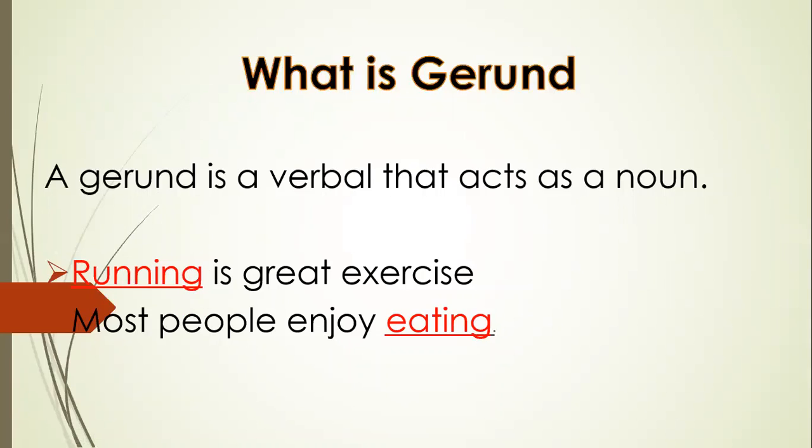A noun answers the question what. In the same way, a gerund also answers the question what. What is great exercise? Running. What do most people enjoy? Eating.